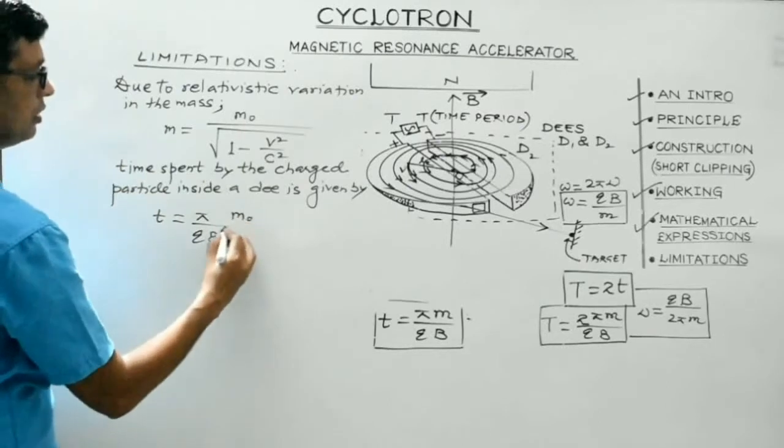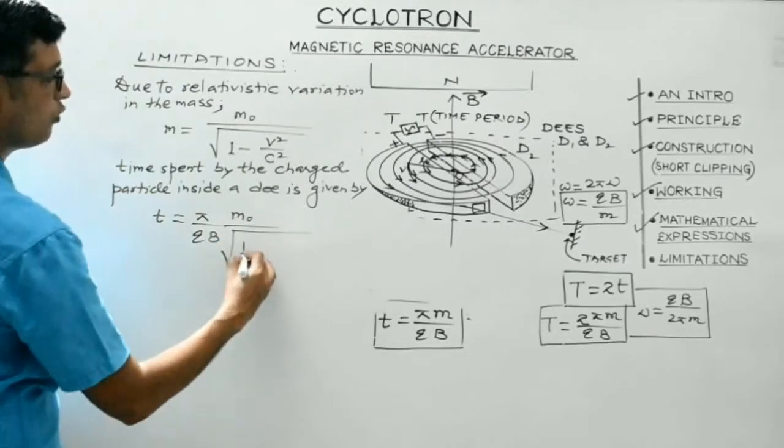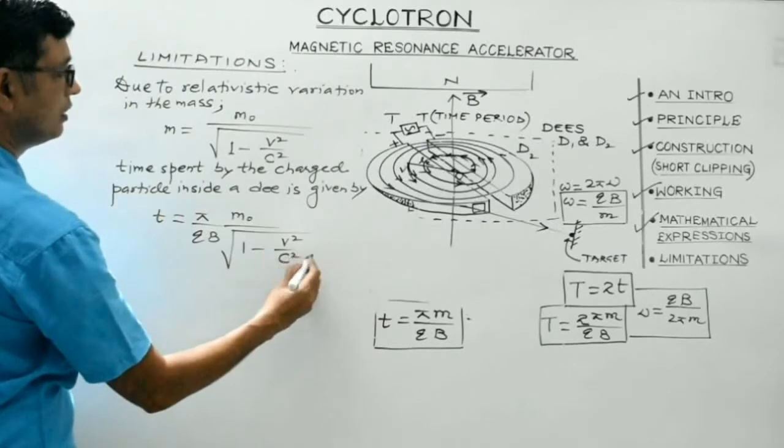It is m0 divided by square root of 1 minus v square by c square.